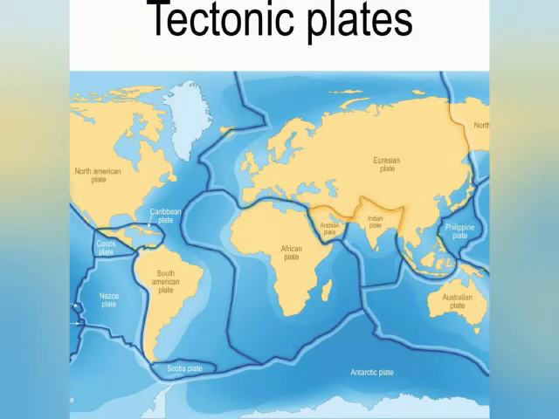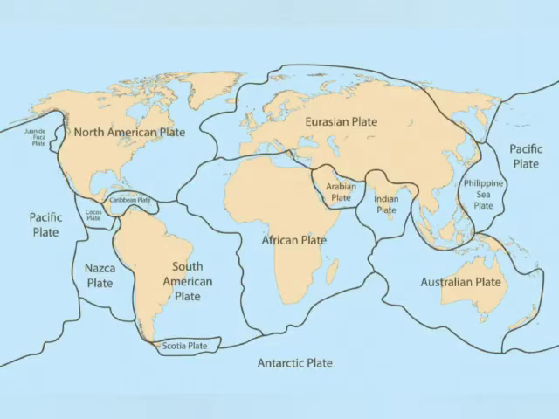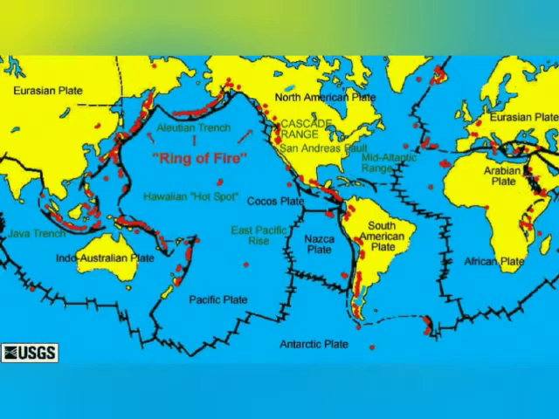Let's talk about tectonic plates and plate tectonics. Then you can see the tectonic plates. The Sri Lankans belong to the Australian Indian tectonic plates. The surface layer of the earth is crust. The crust is divided into sections called tectonic plates. These tectonic plates move relative to each other.